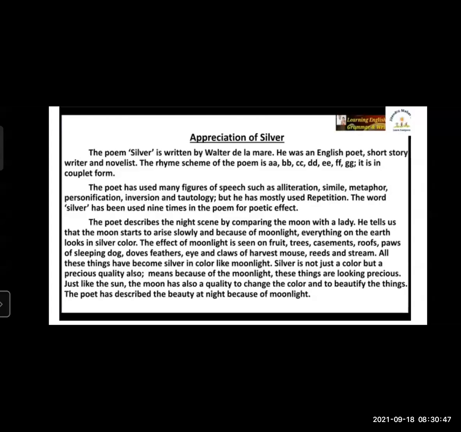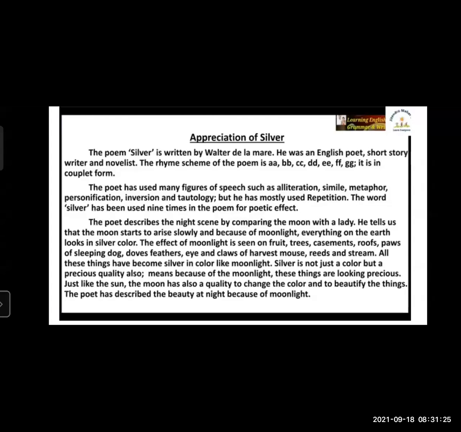Just like the sun, the moon also has the quality to change the color. In the daytime, we can see that because of the sunlight, everything becomes orange, everything becomes bright. In the same way, the moon changed each and everything into a silvery magical effect because of the moonlight. So as the sun does, the moon also has a special quality to change the things into a silvery effect. So thus we have seen that just like the sun, the moon also has a quality to change the color and to beautify the things.